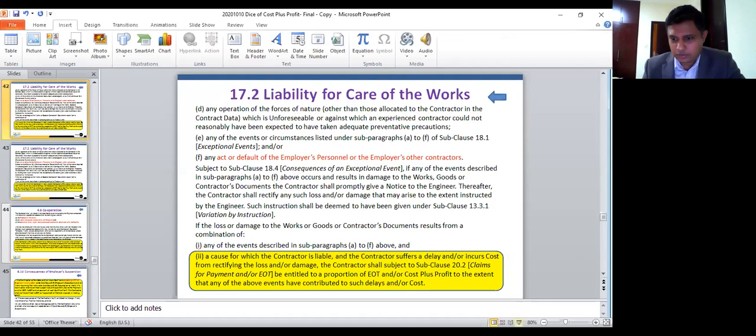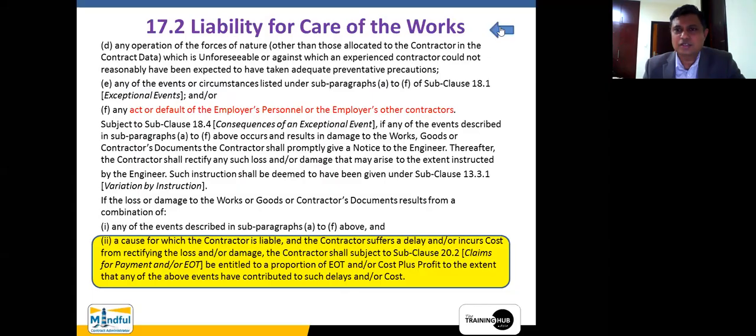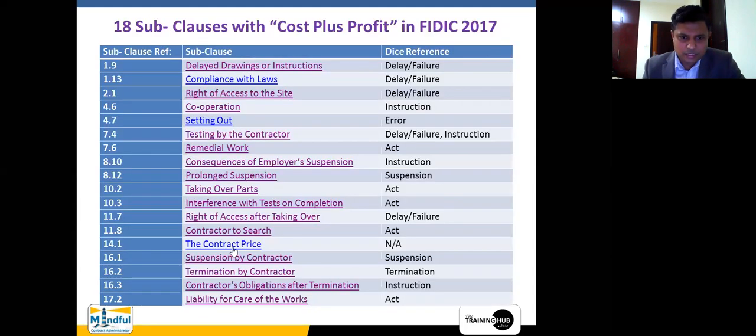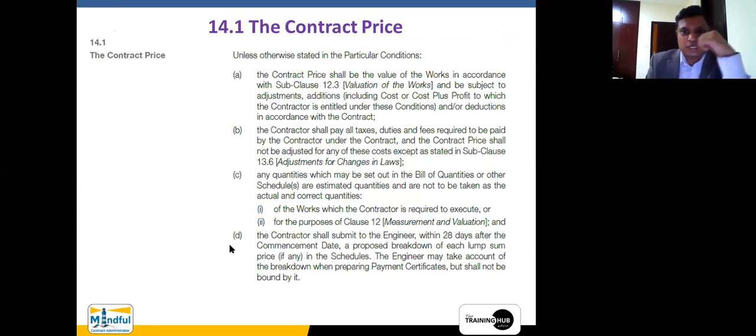Now, this is what it is all about in the 18 subclauses. The last one we have is the contract price. As I have told you, there are 26 occurrences within the FIDIC Yellow Book 2017 version where this particular term cost plus profit appears. One of these places is contained within subparagraph A, which says including cost plus profit to which the contractor is entitled. It is just a mention of that one.